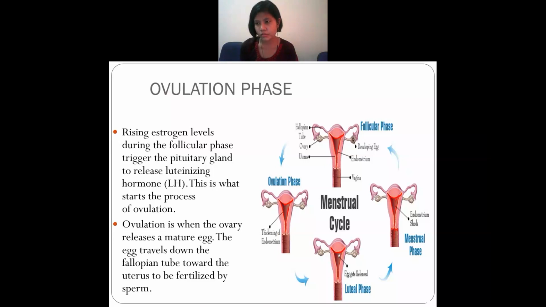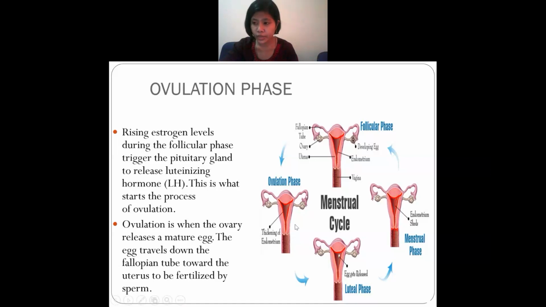In this ovulation phase, it is the process of ovulation, that is, when the egg will become matured. Out of so many eggs, only one egg will be matured. So the ovulation phase is that.